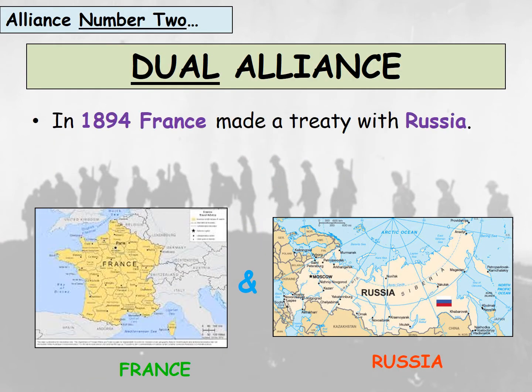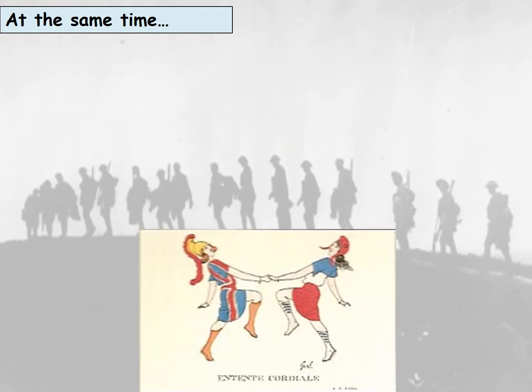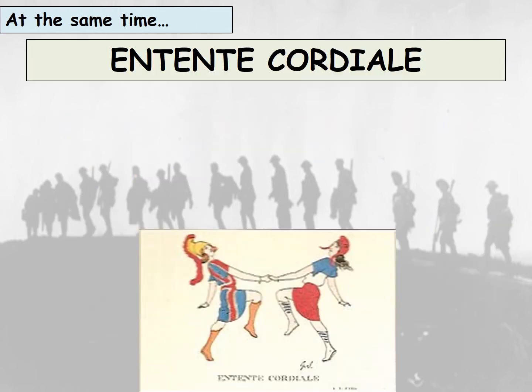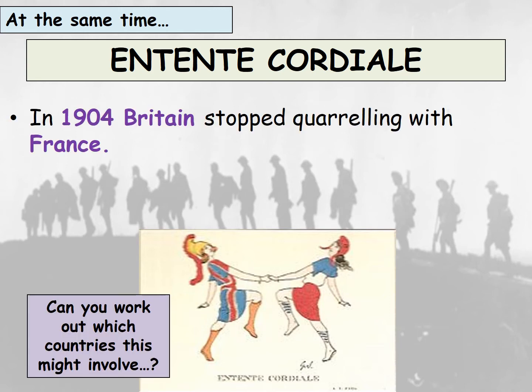Now, alliance number 2 started with a dual alliance. In 1894, France made a treaty with Russia. They promised to help each other if a third party attacked either of them. At the same time, there was something called the Entente Cordiale. The countries involved in this were Britain and France.